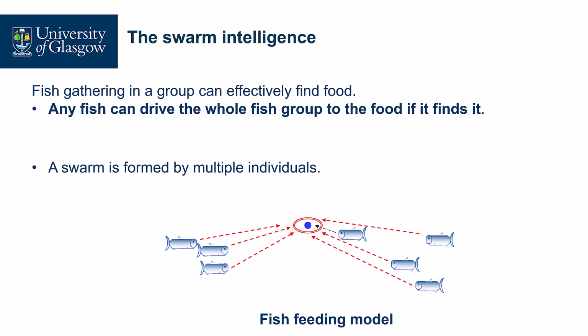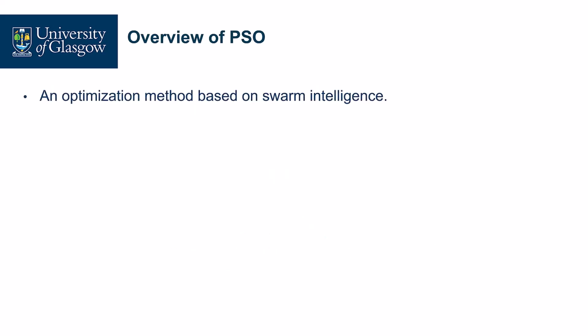So there is a population. The second, not only a population, the members in the population must help each other, which means they can interact with each other. With these two ideas, we hope to generate some optimization techniques based on swarm intelligence.